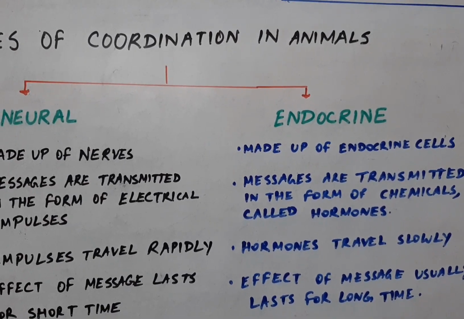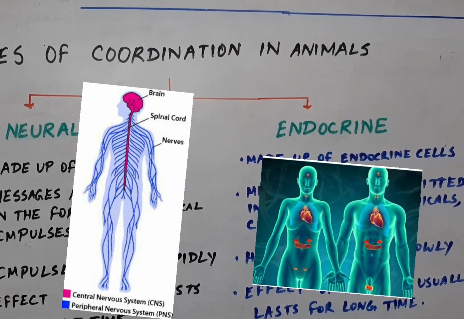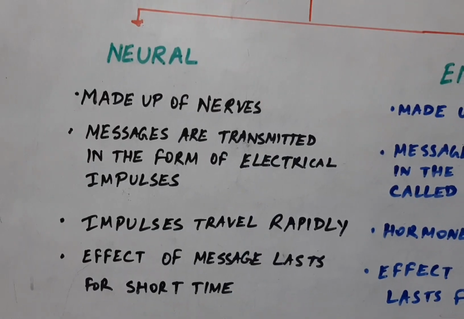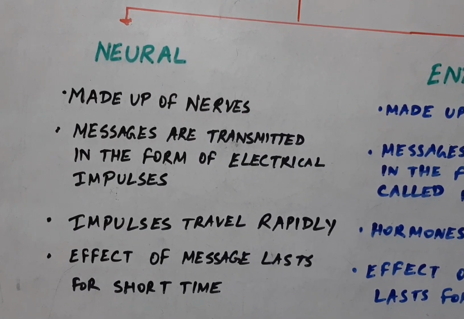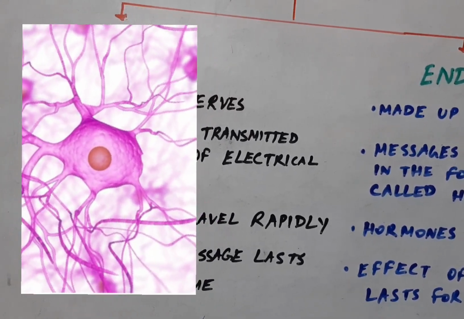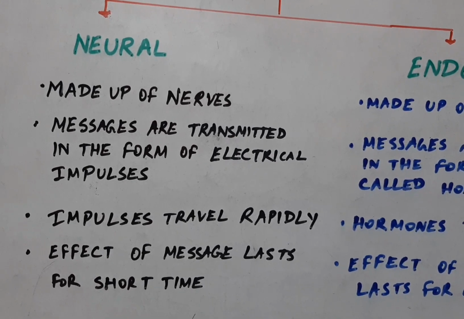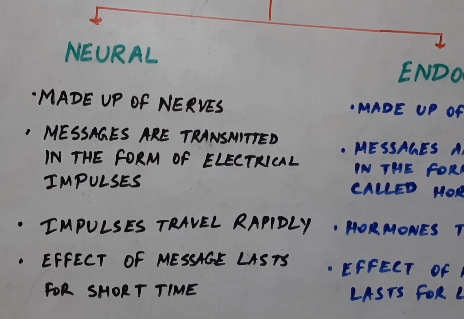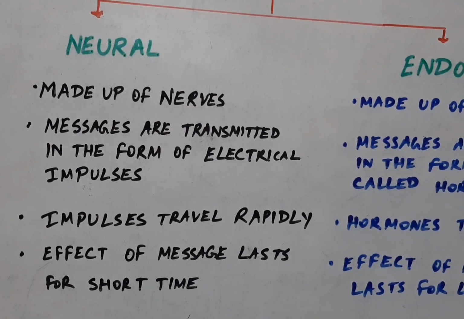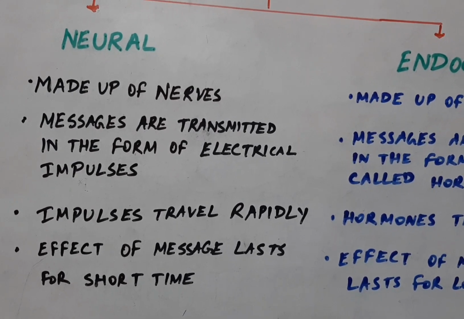Animals have two types of coordination system. One is neural, another is endocrine. Neural coordination is carried out by nerves. The messages are transmitted in the form of electrical impulses, and these impulses travel very rapidly, and the effect of these messages lasts for a short time.